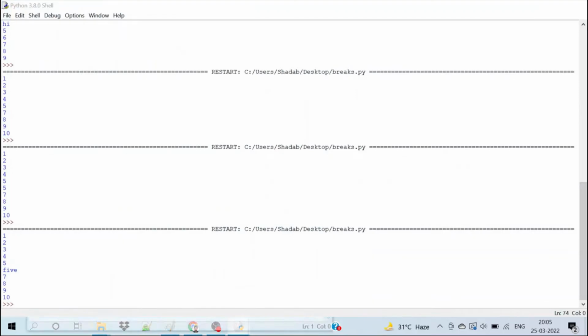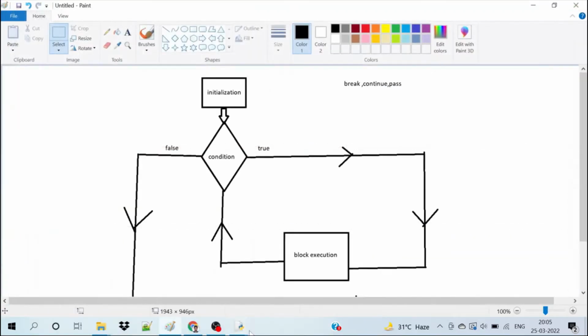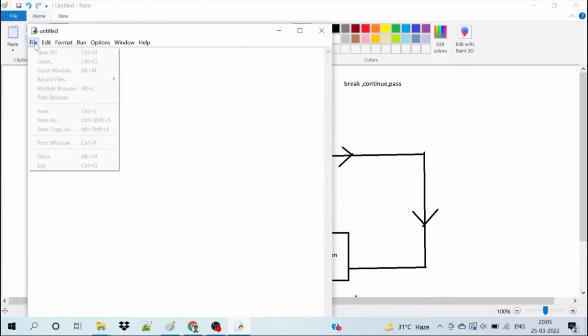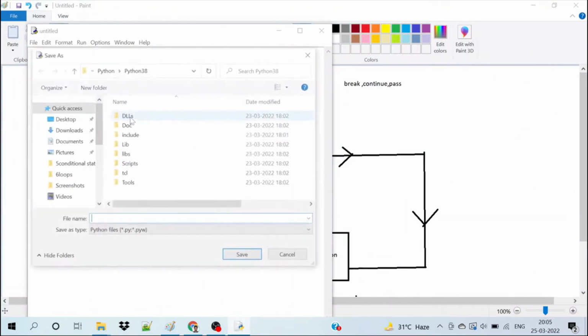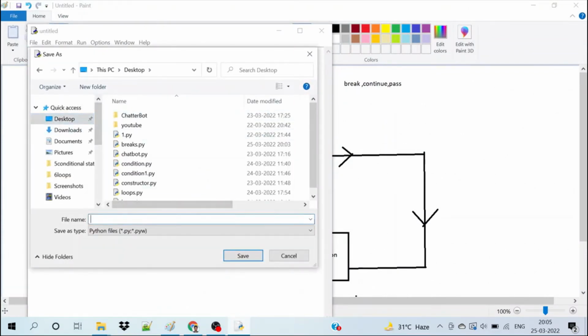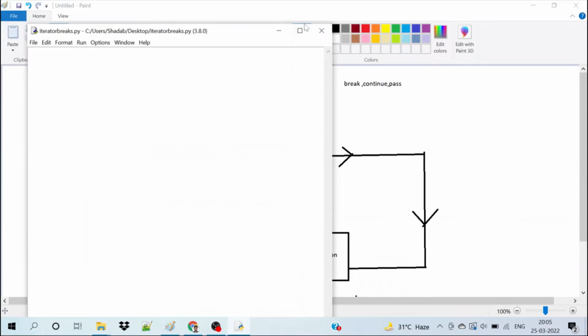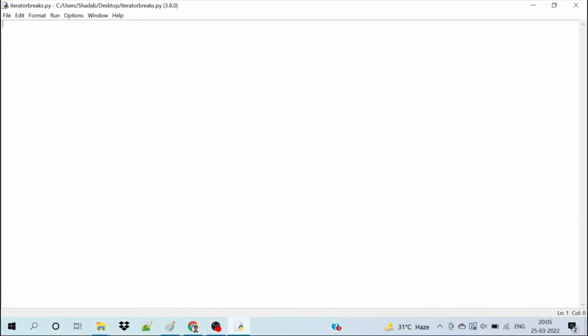So let's open the Python shell here, and let's open a new shell and save it as iterator breaks. Now in this, we will first implement the break. Let's implement break using the for loop. We will write for I in range 0 to 10.